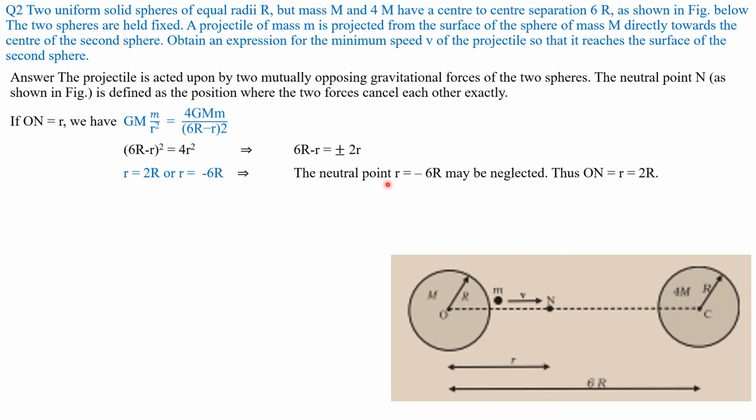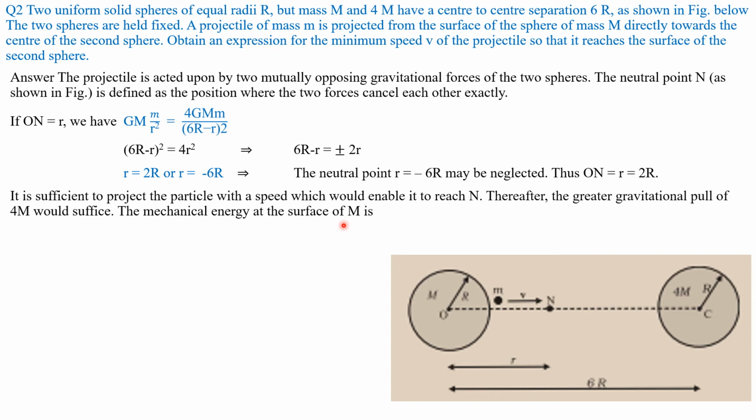The neutral point r = −6R may be neglected. This value can be neglected because it is negative. Thus, r = 2R, small r is 2 into capital R. It is sufficient to project the projectile with a speed that will enable it to reach N. Thereafter, the gravitational pull of the 4M will suffice.